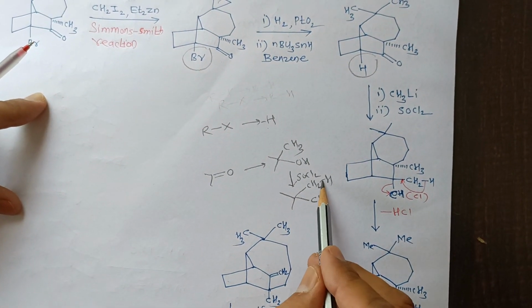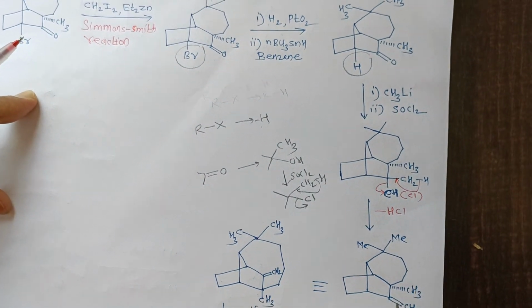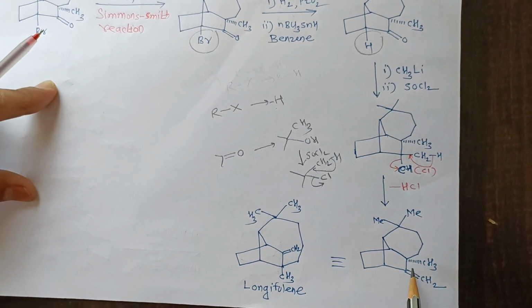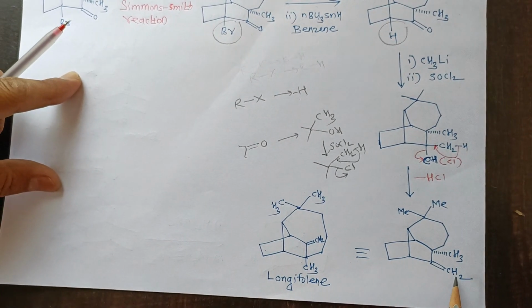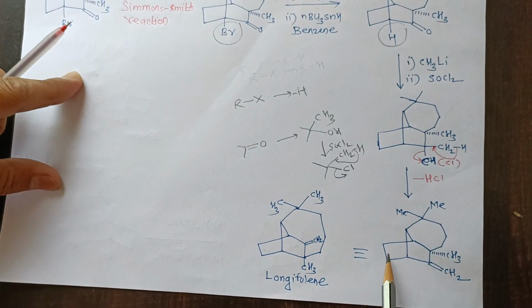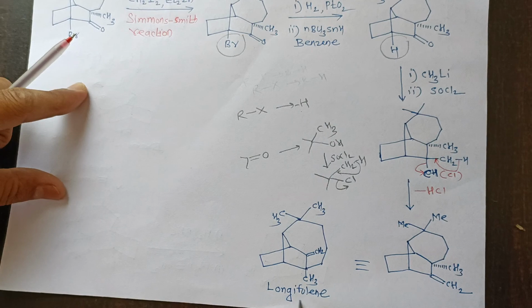Then that hydrogen and that Cl undergo elimination. There is formation of an alkene, that is, a carbon double bond CH2 group. So this structure we can write in this simple way. So this is the structure of the longifolene molecule.